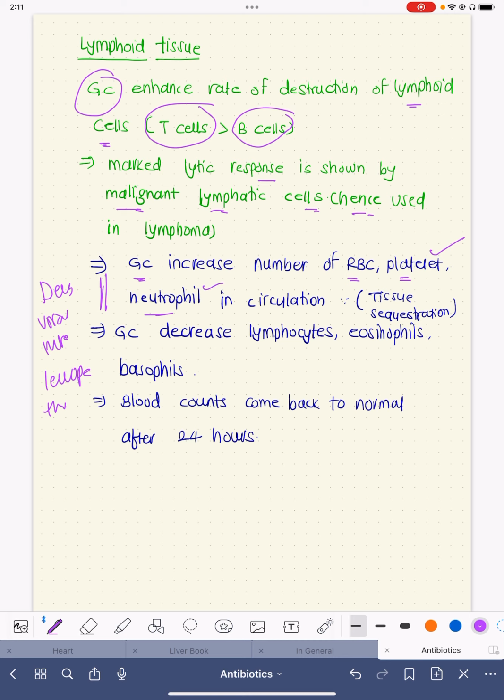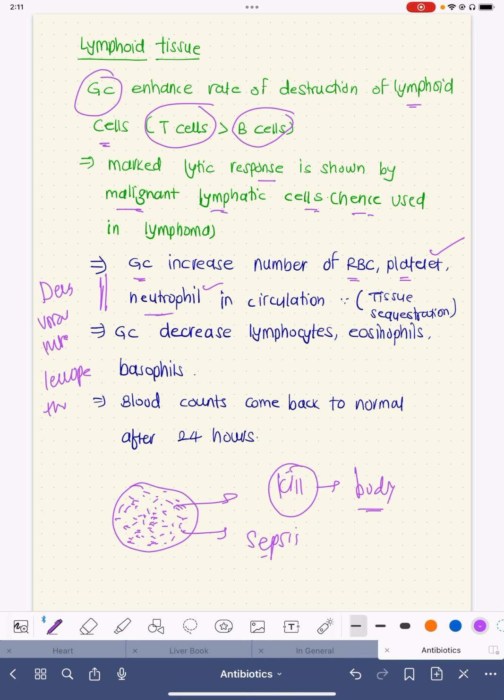One more important thing is these neutrophils usually have toxic granules. The neutrophils, which are one of the largest cells in the blood, which kill the bacteria, have these toxic granules. These toxic granules directly kill so many bacteria, and this is how our body is protected. But these steroids will reduce these toxic granules significantly, so that the killing of the bacteria can be hampered, and the patient can land up into sepsis or severe sepsis.